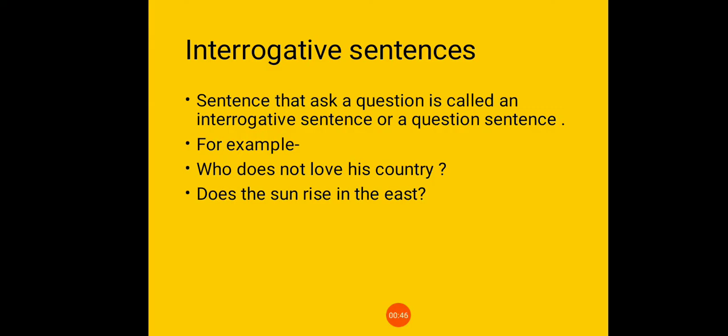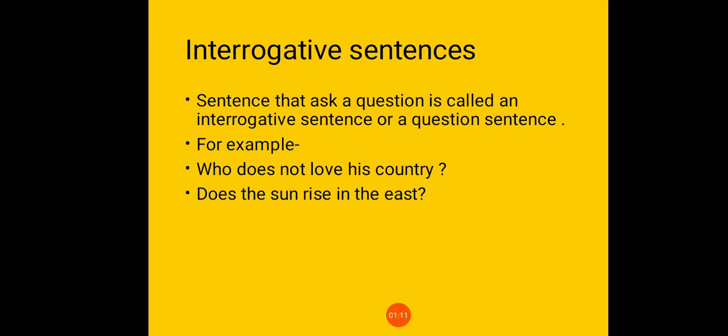The second kind of sentence is interrogative sentences. First of all, let us understand what an interrogative sentence is. Students, an interrogative sentence is a sentence that asks a question. An interrogative sentence always asks a question.